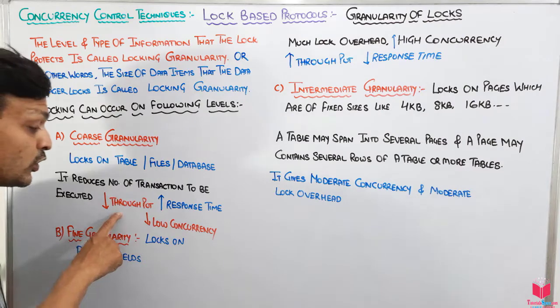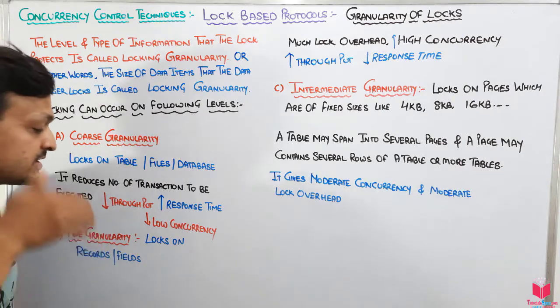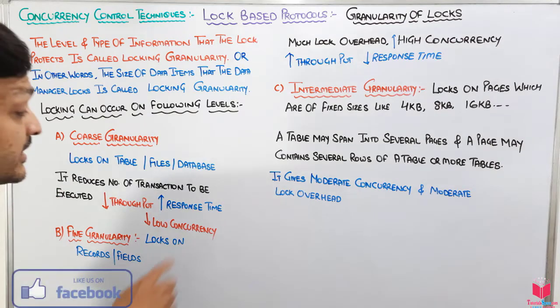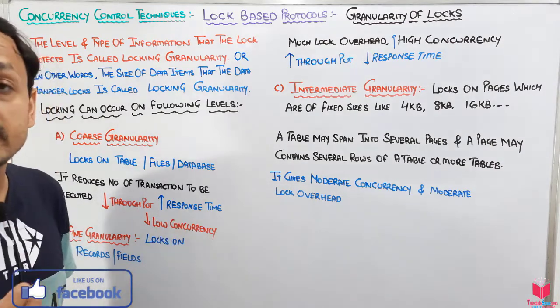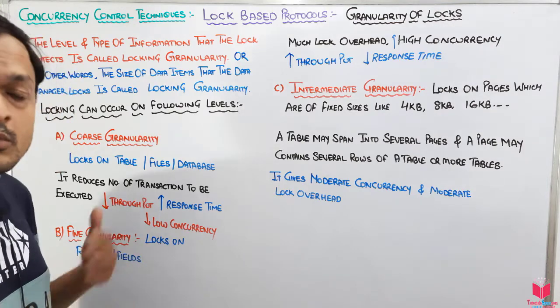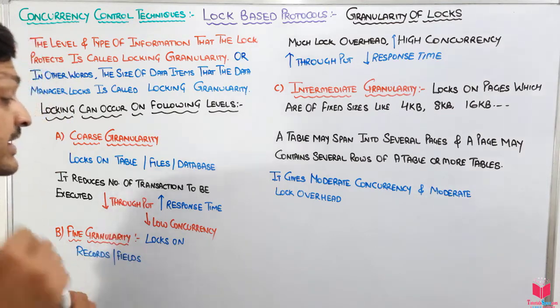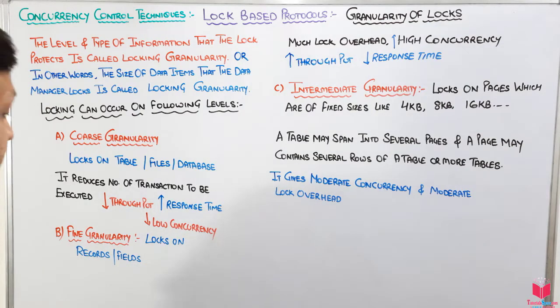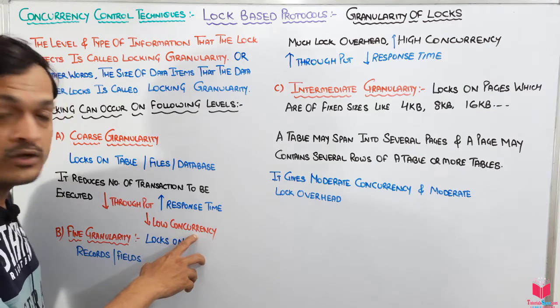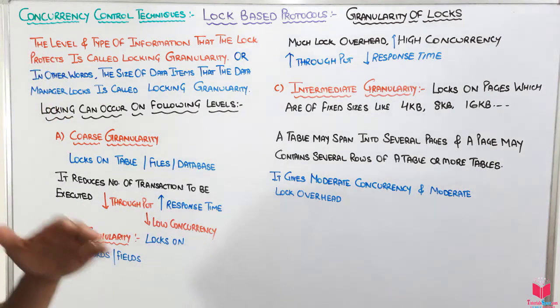We have low throughput. Then it increases the response time, meaning that completing transactions will take more time to execute. It will also decrease concurrency, so the concurrency level will be decreased.